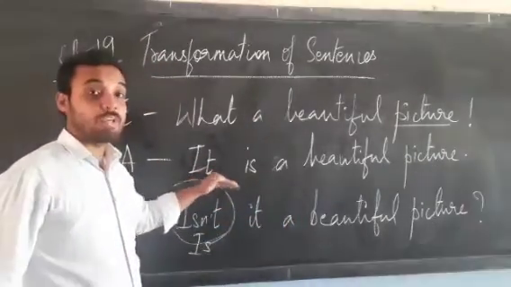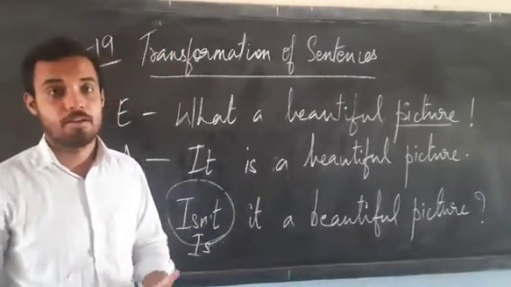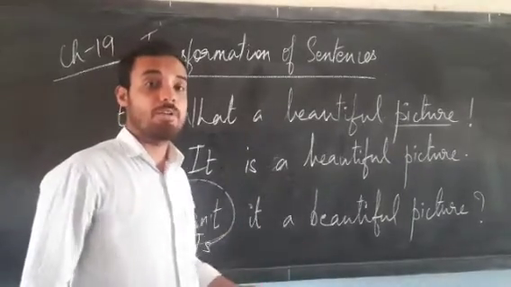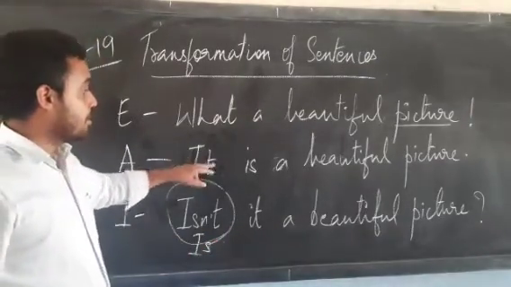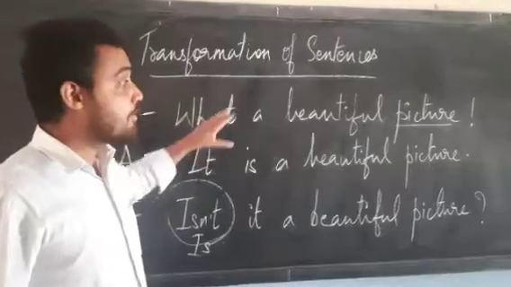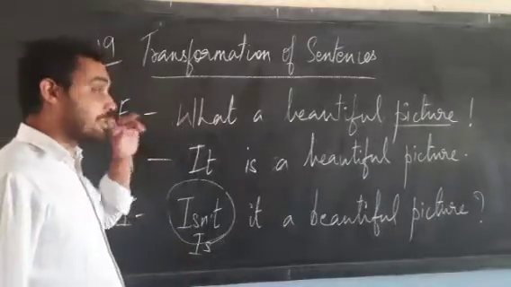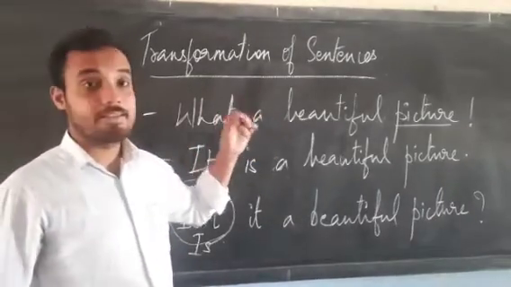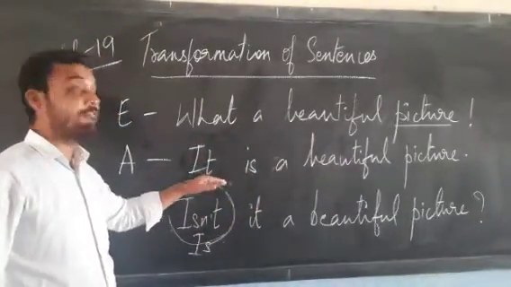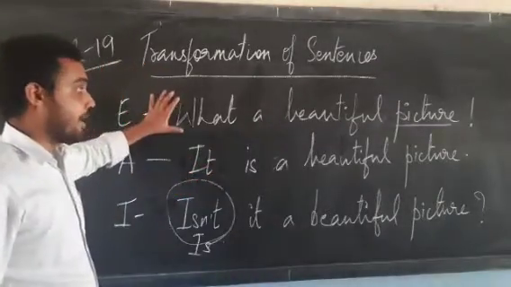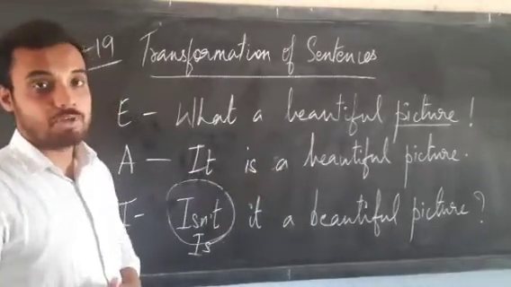But when we change into assertive, always remember that an assertive statement simply states something: a fact, an opinion, an argument. An assertive sentence simply declares or states a simple statement. Now why have I used it over here? Because for non-living things and animals we use the pronoun it. Whether a noun is used, a pronoun is used, whatever is used, you have to follow that and then form the sentence. So exclamatory changed into assertive becomes, it is a beautiful picture.